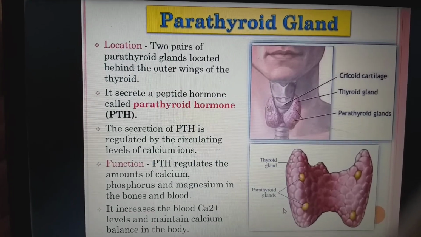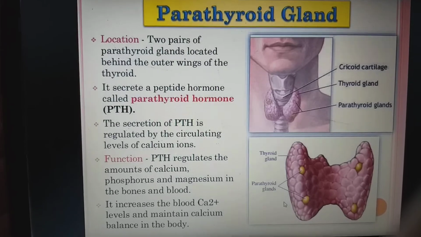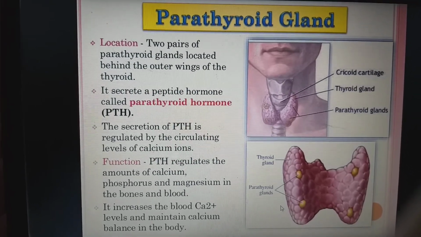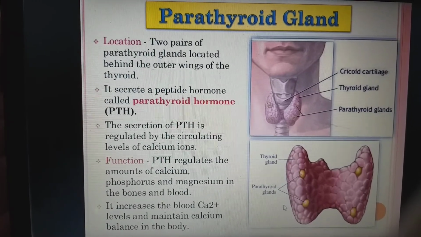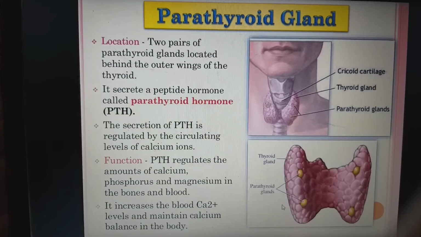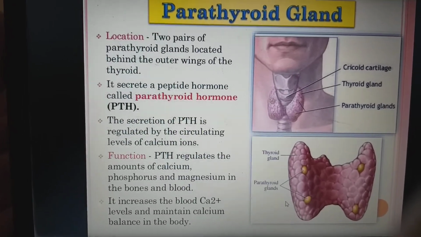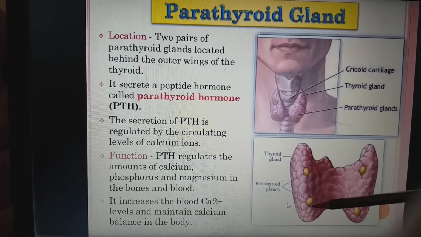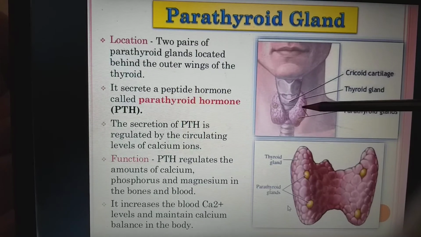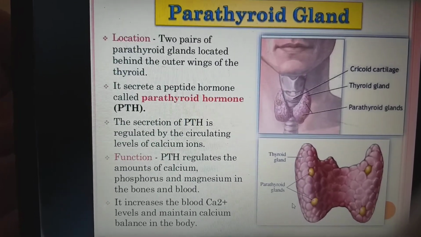Next, functions. PTH regulates the amount of calcium, phosphorus and magnesium in the bones and blood. It increases the blood calcium levels, and thyrocalcitonin decreases the calcium levels. Parathyroid hormone increases the calcium levels. Those are quite opposite, please notice that. And it maintains the calcium balance in the body. So these are the parathyroid glands, and we have the cricoid cartilage, thyroid gland and parathyroid. This is behind only, you can see the parathyroid.